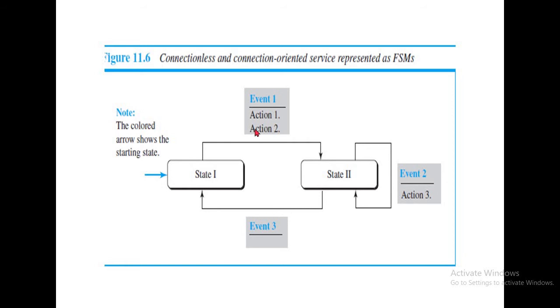Before going to action 1 and action 2 in event 1, we are waiting in state 1. After getting some data or other information, I perform event 1, whether it may be action 1 or action 2. After performing event 1, I go to state 2. In state 2, action 3 is possible, that is event 2. Suppose event 2 occurs, the machine continues in state 2. Suppose event 3 occurs, the machine goes to state 1.